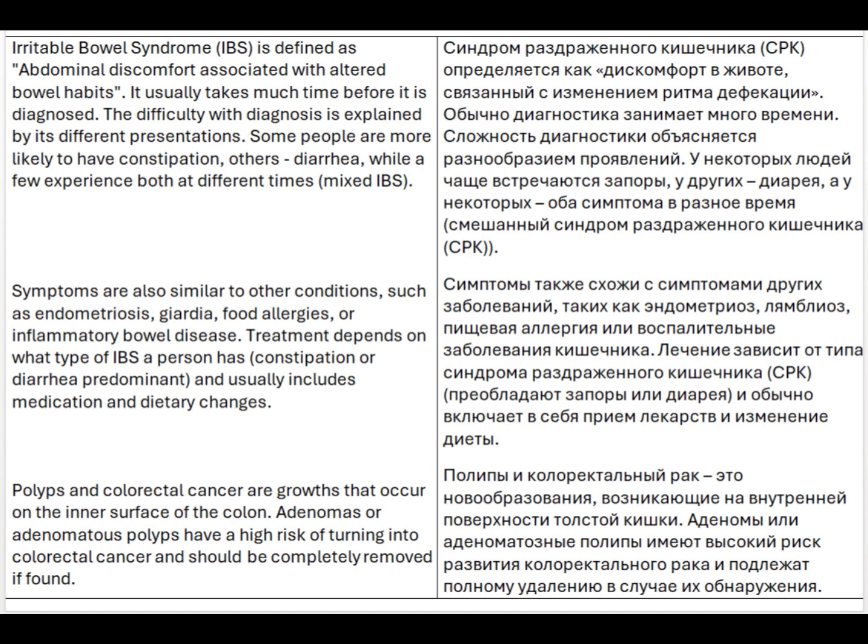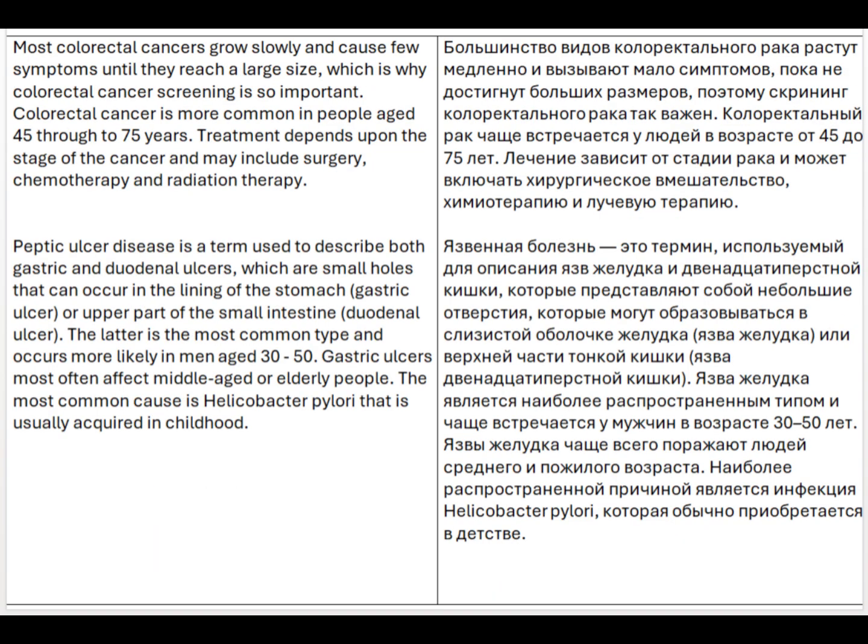Adenomas or adenomatous polyps have a high risk of turning into colorectal cancer and should be completely removed if found. Most colorectal cancers grow slowly and cause few symptoms until they reach a large size, which is why colorectal cancer screening is so important. Colorectal cancer is more common in people aged 45 through to 75 years. Treatment depends upon the stage of the cancer and may include surgery, chemotherapy, and radiation therapy.